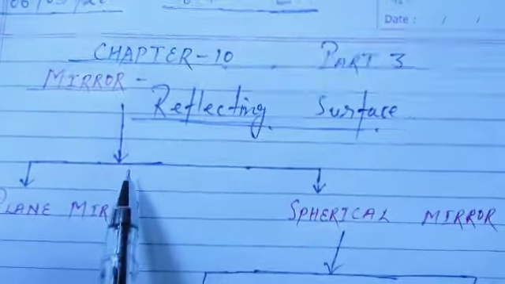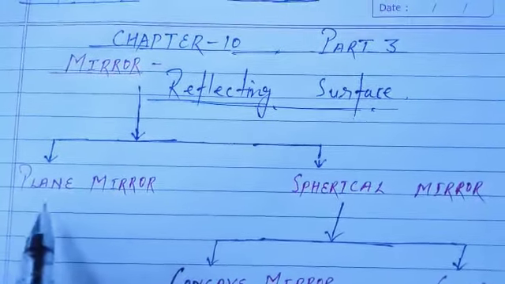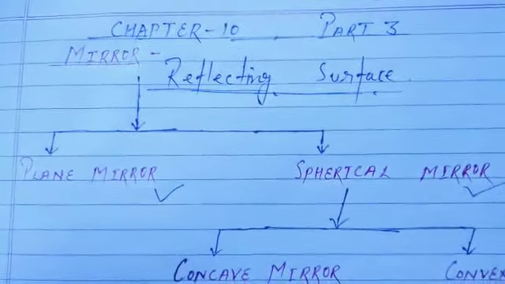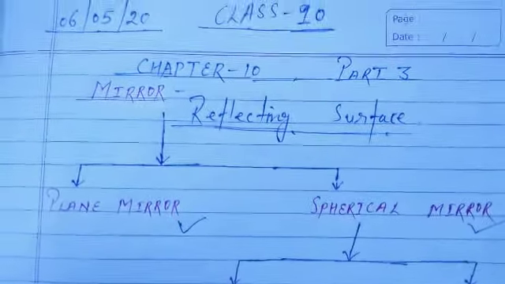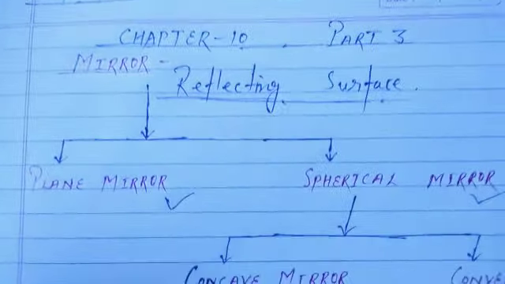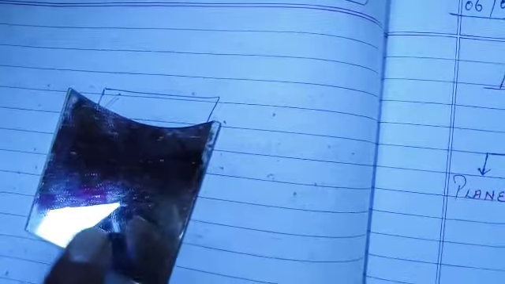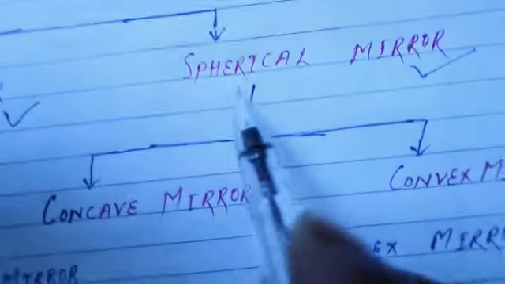Now it is of two kinds. Basically it is of two kinds, plane mirror and spherical mirror. The example I have just shown was a plane mirror. Plane means there should be nothing up or down, absolutely plane. Such things we call plane. So this one is a plane mirror, because you can see it is absolutely smooth and nowhere is it raised or dipped. So this is what a plane mirror is. Clear to everyone? Okay, now spherical mirror.